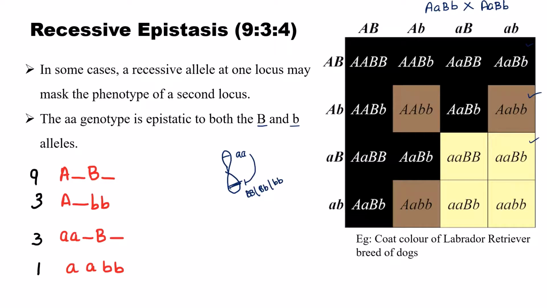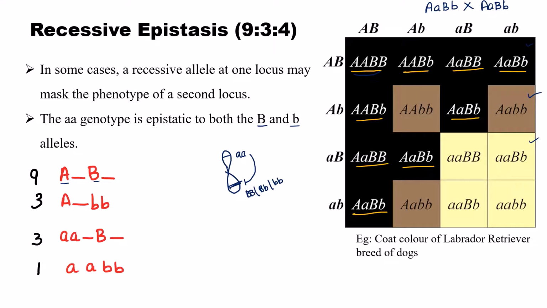An example for recessive epistasis is the color of dogs. Okay. So here you can see that at least one dominant allele is present in both the loci. See here. Here at least one dominant allele is present in both the loci.